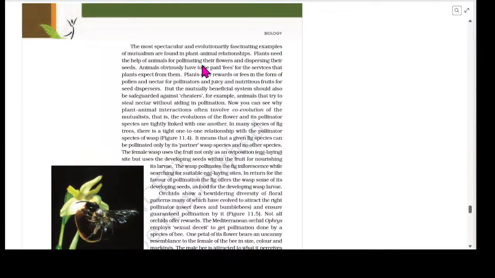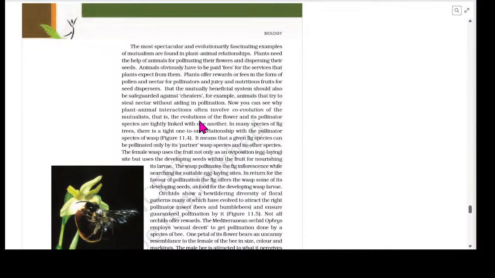Plants need the help of animals for pollinating their flowers and dispersing their seeds. Animals obviously have to be paid fees for the services that plants expect from them. Plants offer rewards or fees in the form of pollen and nectar for pollinators and juicy and nutritious fruits for the seed dispersers. But the mutually beneficial system should also be safeguarded against cheaters. For example, animals that try to steal nectar without aiding in pollination. Now you can see why plant animal interactions often involve co-evolution of the mutualists.